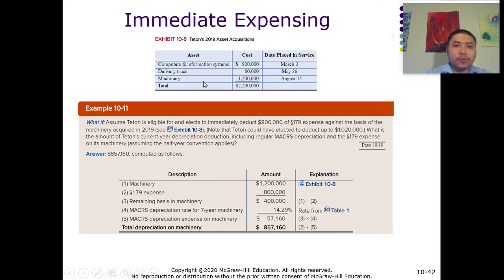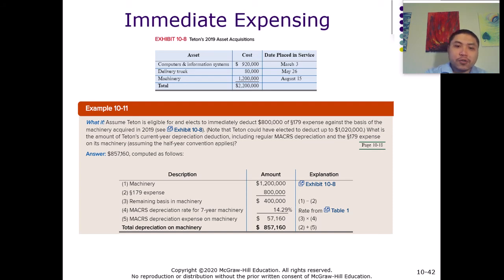And they also acquired a machine, put into service on August 15th, which costs $1,200,000. In this example, the company chooses to immediately deduct $800,000 of the 179 expense against the basis of the machinery, which is this one. So they pick this one to immediately expense this amount.